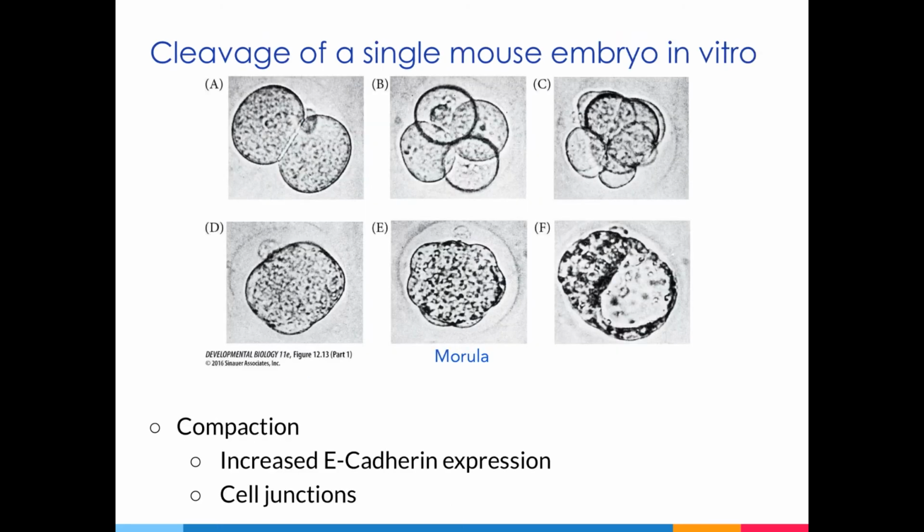In mammalian development, cells are initially loosely associated with each other, but they become more tightly compacted at around the 8-cell stage, and that process is known as compaction. In these images, panels C and D both show a mouse embryo at the 8-cell stage. Figure C is prior to compaction, and figure D is after the embryo has undergone compaction. Compaction involves an increase in cadherin expression, and that increase in cadherin results in increased cohesion between the cells. This stage also involves the formation of tight junctions and gap junctions between cells.